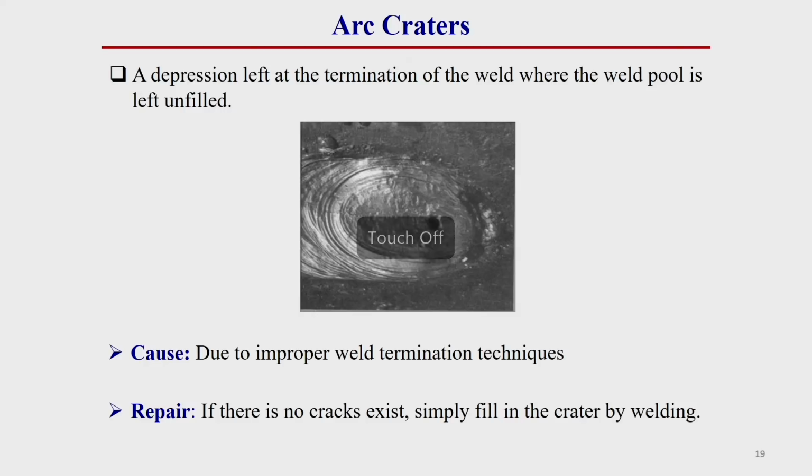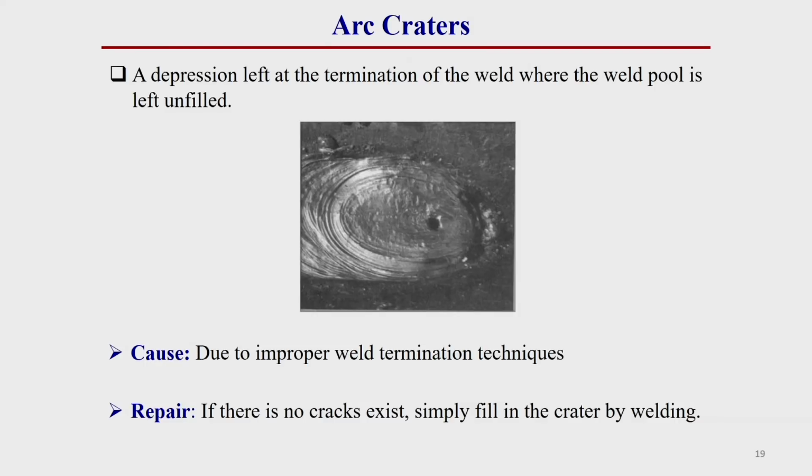Then arc crater. I have already discussed this in the case of the SMAW welding process. Arc crater is a defect: a depression left at the termination of the weld where the weld pool is left unfilled. You see here, the weld pool region remains unfilled. This generally occurs where the welding is stopped, in that location.